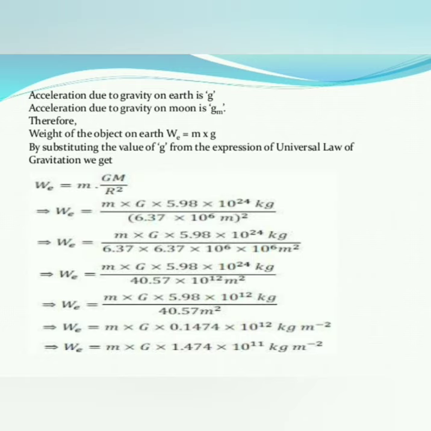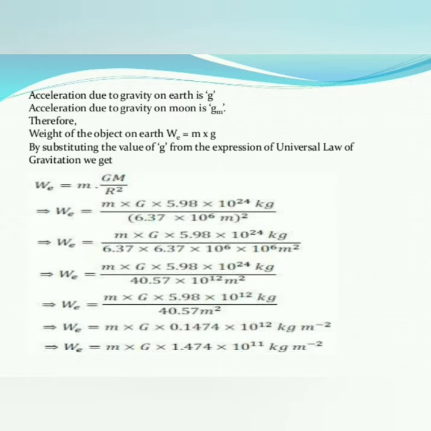So now you can see here, the acceleration due to gravity on the earth is small g, the acceleration due to gravity on the moon is gm, and therefore the weight of the object on the earth, WE, is equal to m into g. So the weight is the product of mass and acceleration due to gravity. In the last period we have found the equation W is equal to m into g.